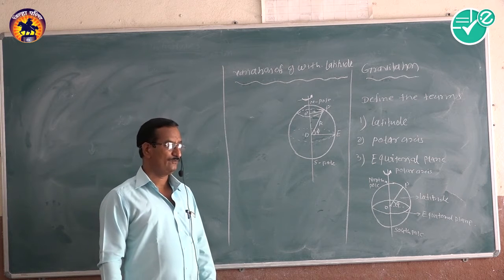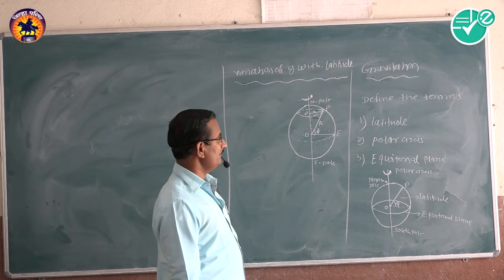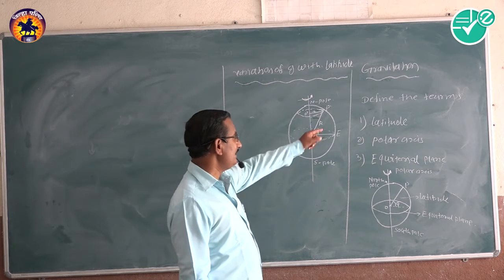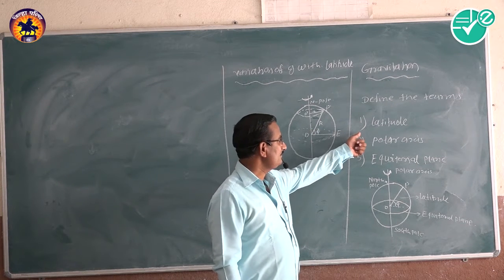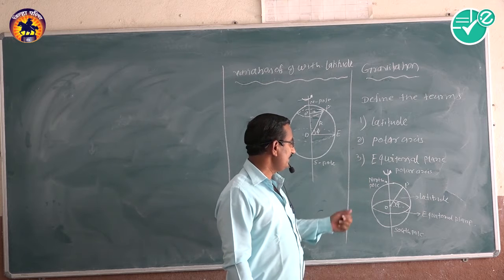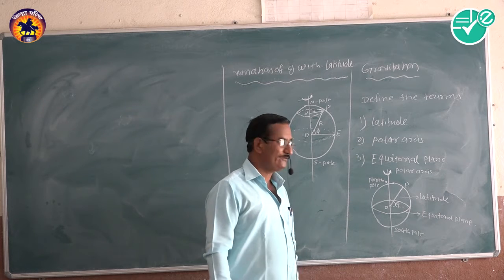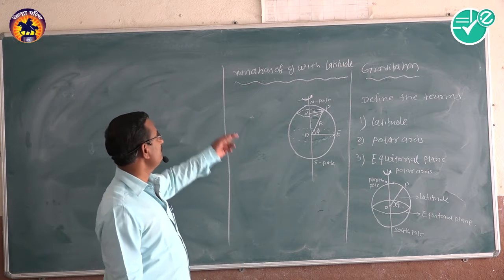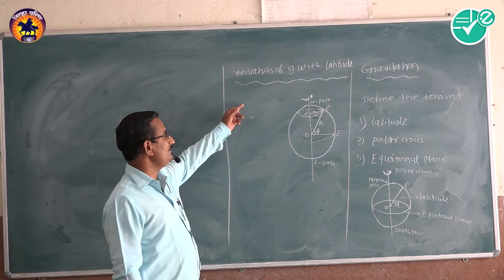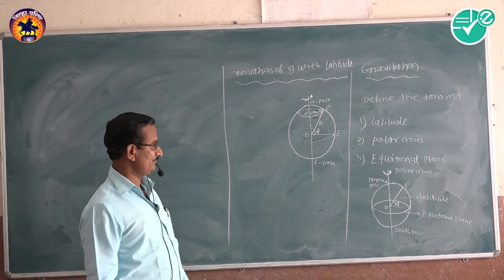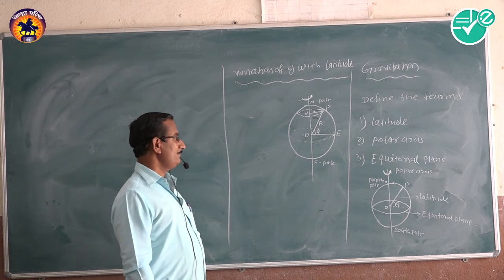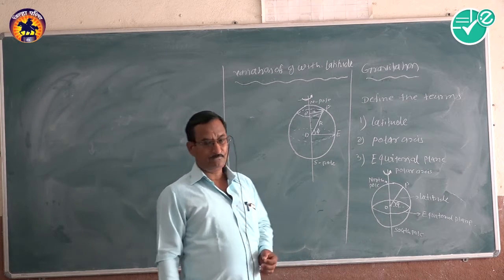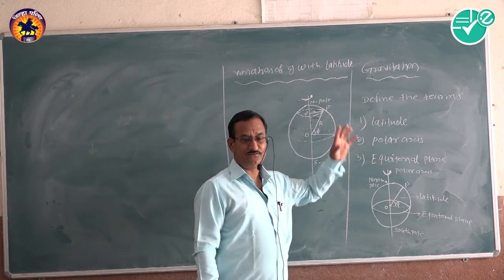Today we have to define the terms latitude, polar axis and equatorial plane. After that, we will see the variation of g with latitude. First, we have to know the term latitude.